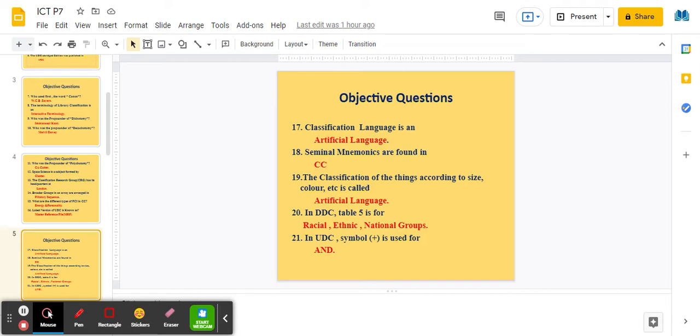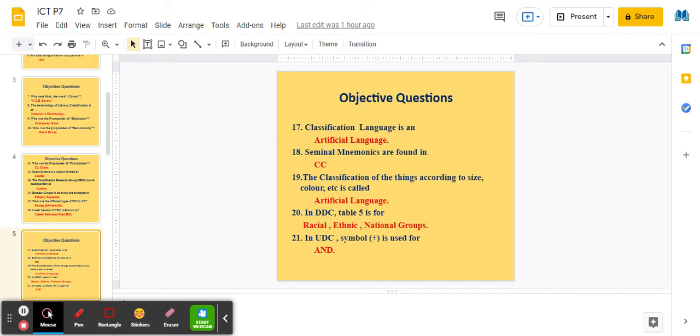Classification language is an artificial language. Seminal mnemonics are found in CC, that is colon classification. The classification of things according to size, color, etc. is called artificial language.